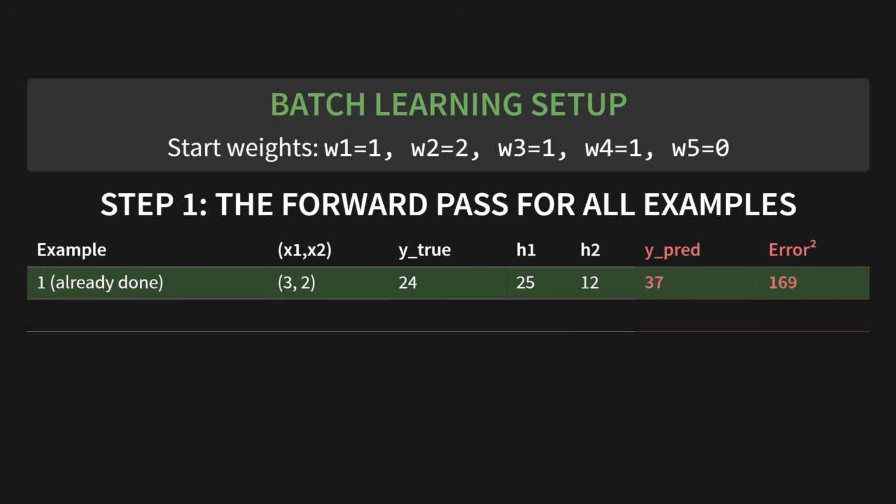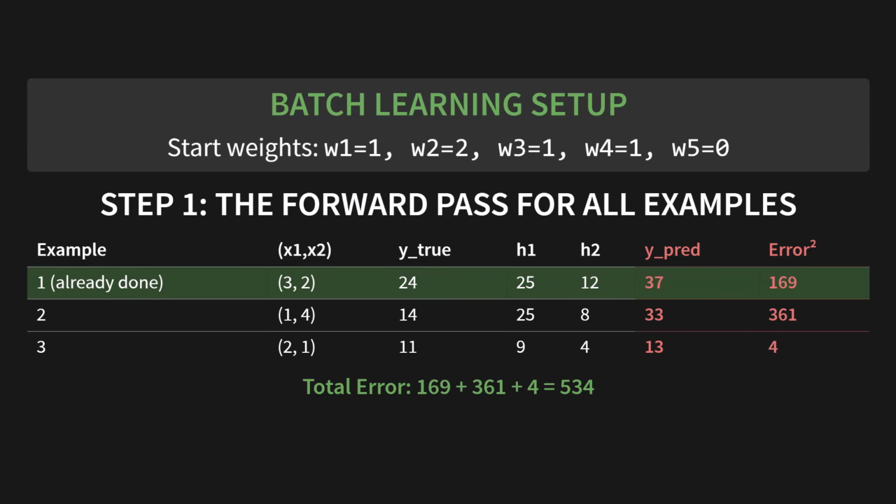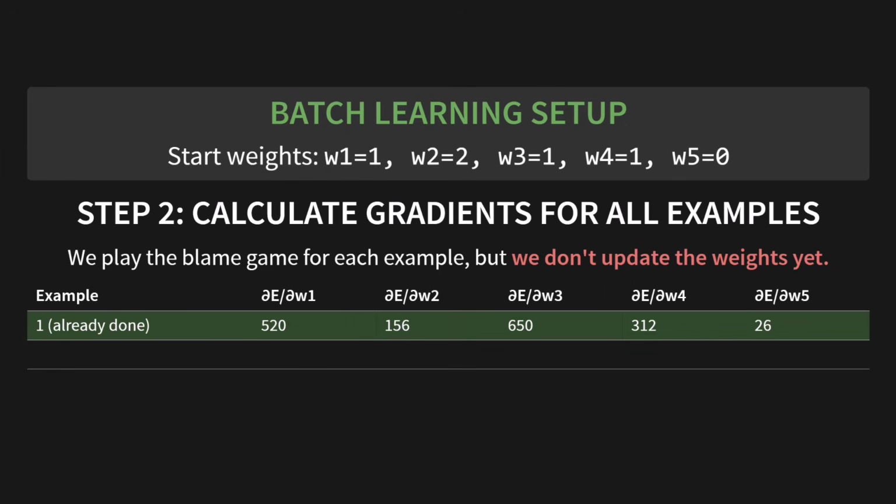Now we do the same for our other examples. For 1.4, the prediction is 33, giving a massive error of 361. And for 2.1, the prediction is 13, with an error of 4. The total error across our whole dataset is 534. Pretty bad.